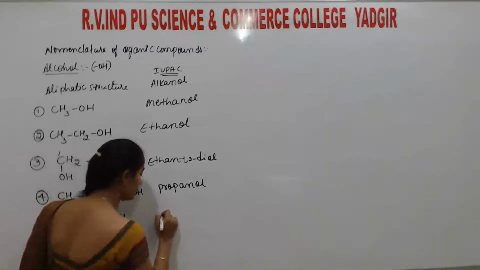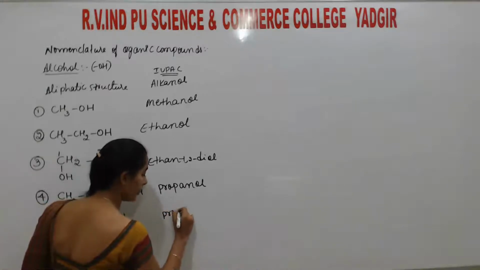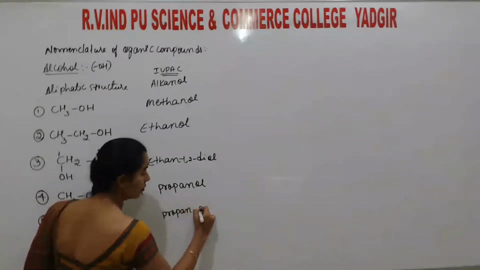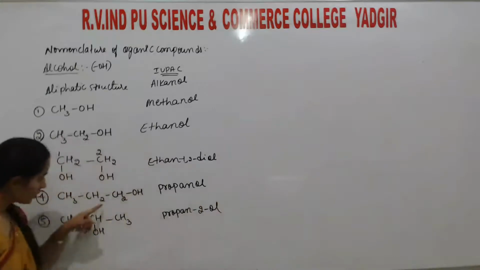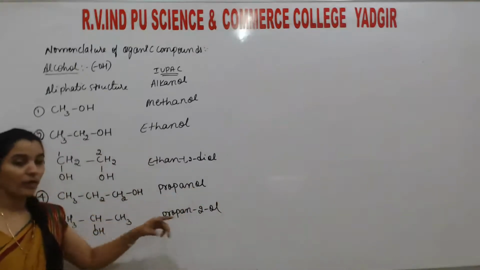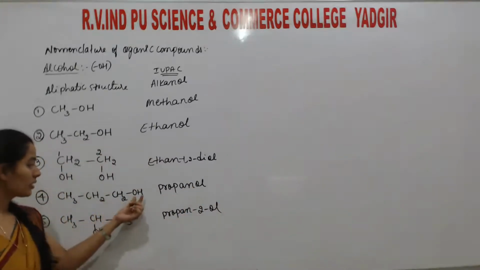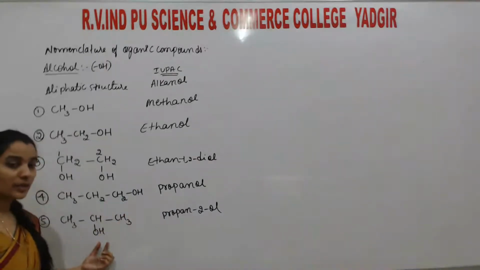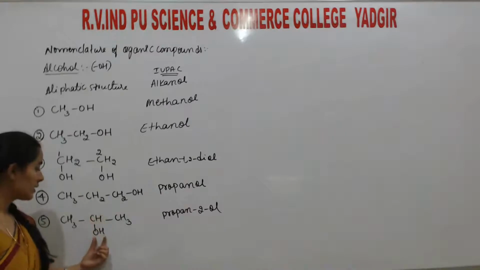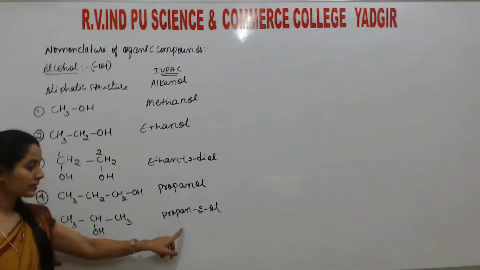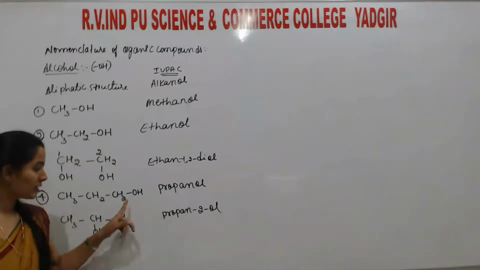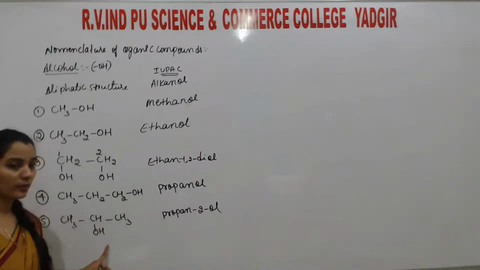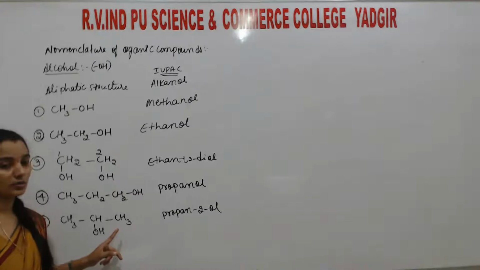That is propan-2-ol. Both the compounds are propanol only. What is the difference? Here the OH group is at the first position, here the OH group is at the second position. Both are propanol only, but the properties are different. These two are position isomers.